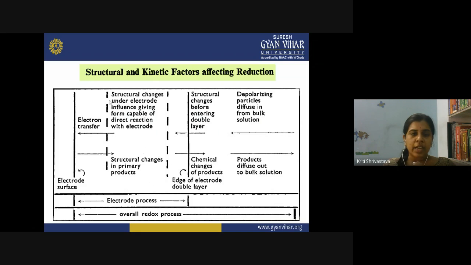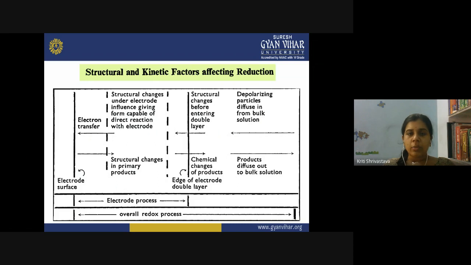So the electron transfer occurs on the electrode surface after the analyte has entered into the double layer, and after this process is done, when the oxidation or reduction is done, generally we can say the reduction is done, what happens? The structural changes in the primary product occur, and then the chemical changes occur, and then the products are formed and they diffuse out to the bulk solution.